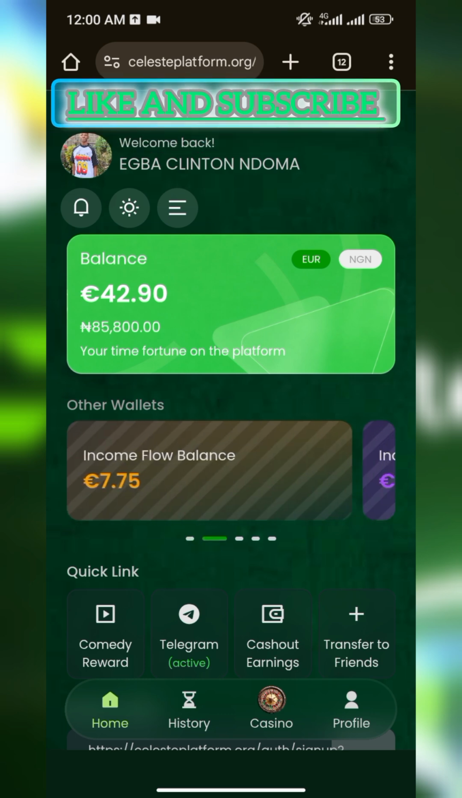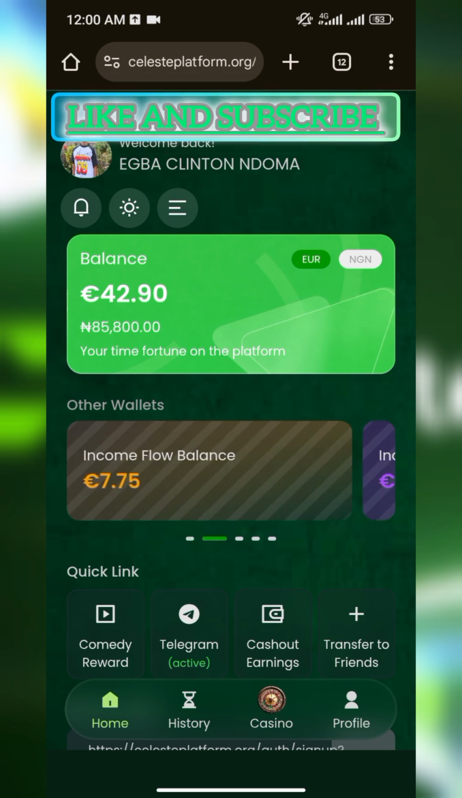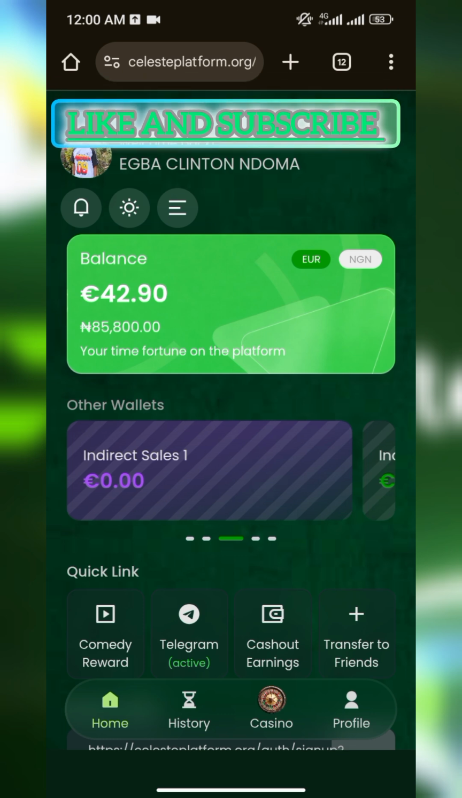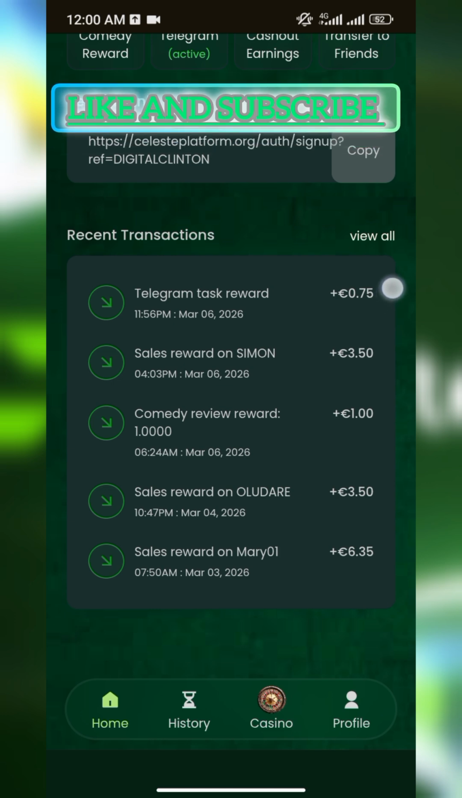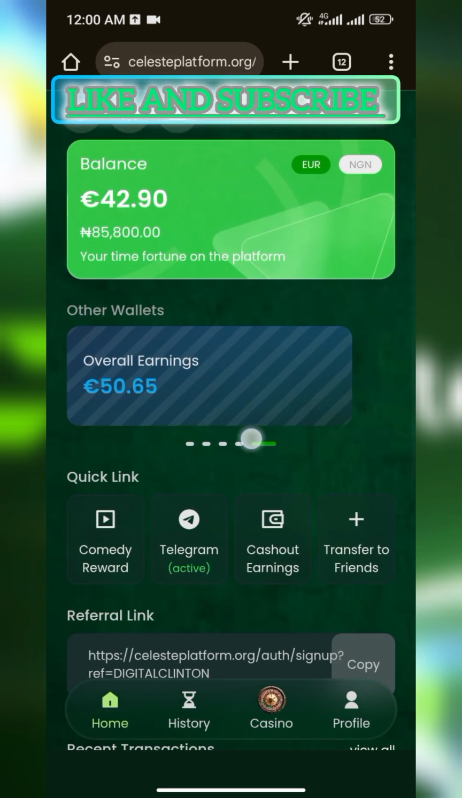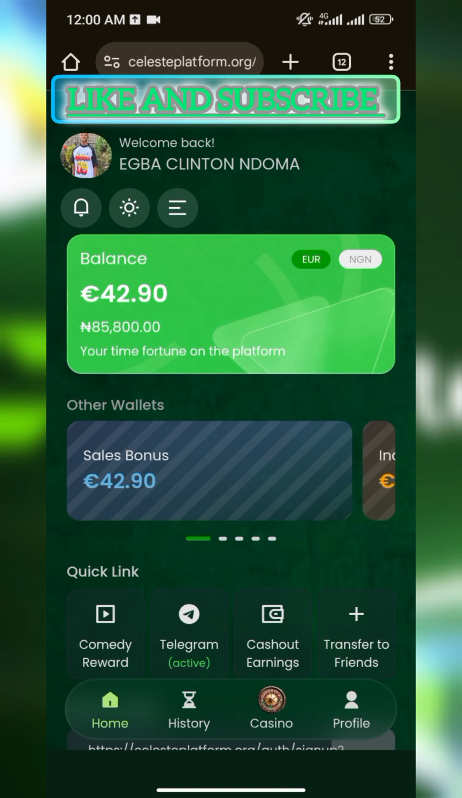€7.75. So another way to check if it has been added is to scroll down, and you see it here in the recent transactions, Telegram task reward. So that's how to perform this task, and that's how to check how much you have been able to make from the task. So that's just it for this video.